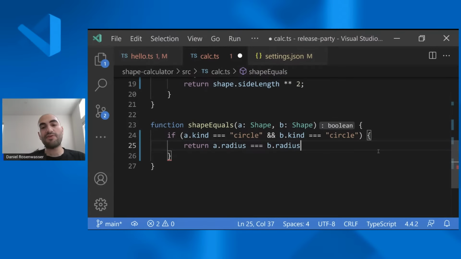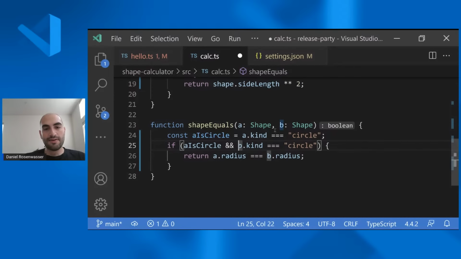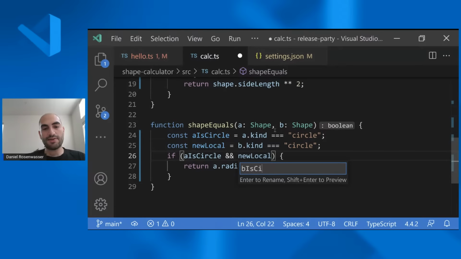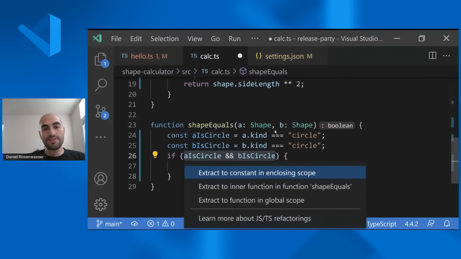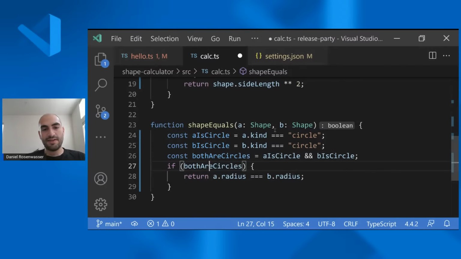So let's say that this is the first thing that we write for our equals function. Well, now we can start refactoring away, and everything just gets preserved. So we can say aIsCircle, bIsCircle, and then hoist both of these out into bothCircles, right?